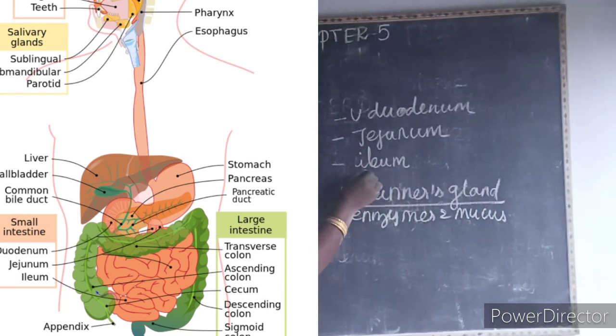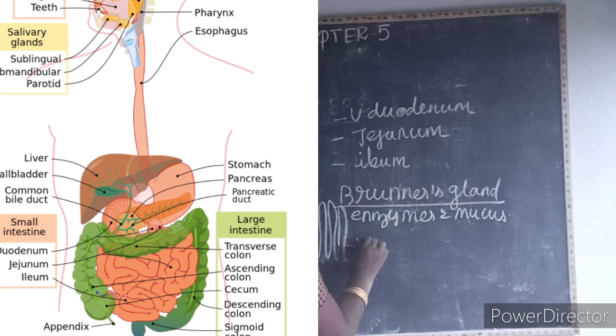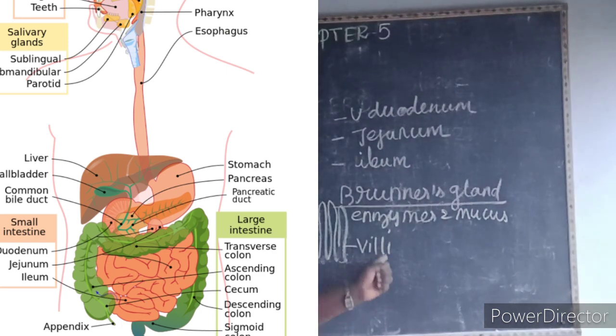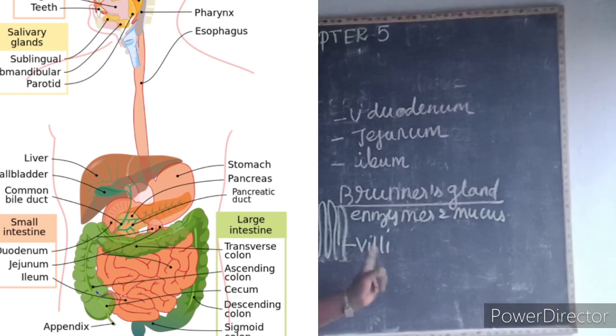The ileum is the longest part of the small intestine. 1 mark question: which is the longest part of the small intestine? Ileum. The ileum has many finger-like projections. These finger-like projections are known as what? Villi. They help in the absorption of the digested food.